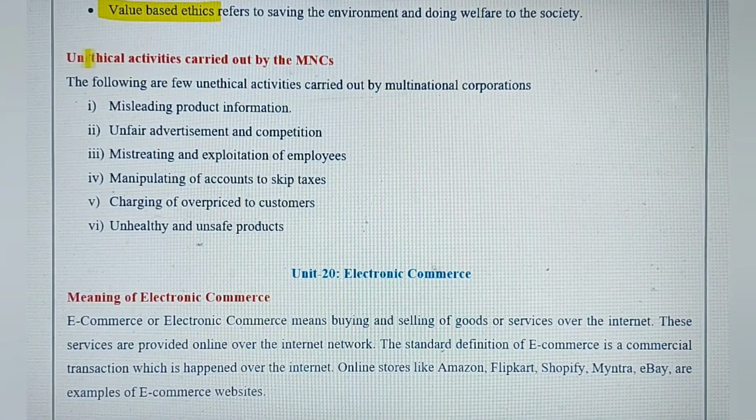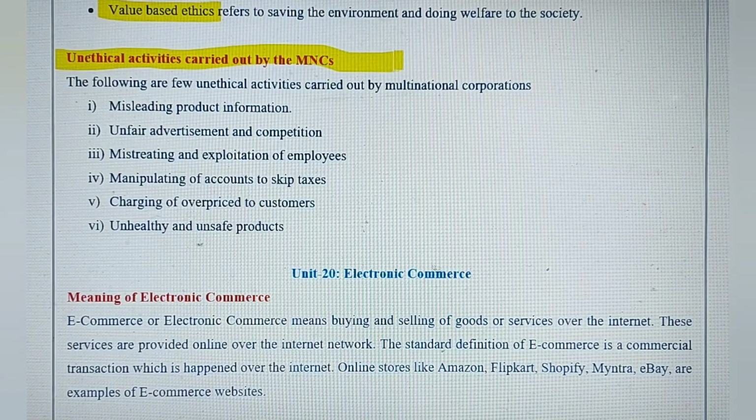Now these are a few unethical practices which are adopted by multinational corporations. We know about this also, and this question came quite a lot of times in the exams.